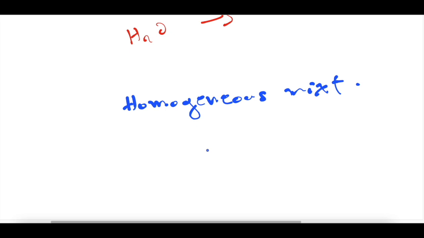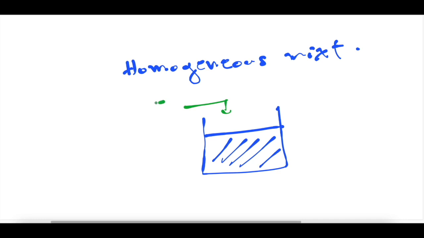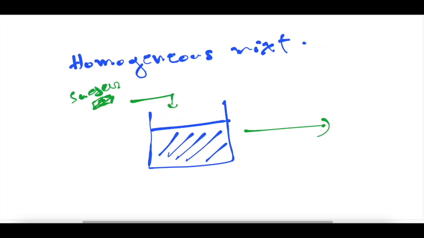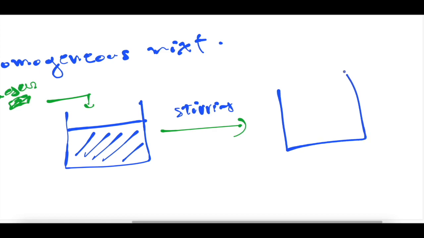For example, we have water here in this container, and we add a spoonful of sugar. This is sugar. After adding the sugar to the water and stirring, we observe that nothing changed.